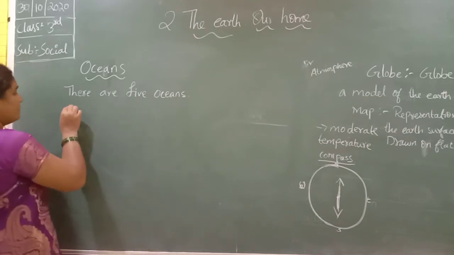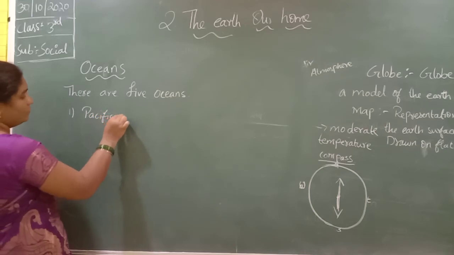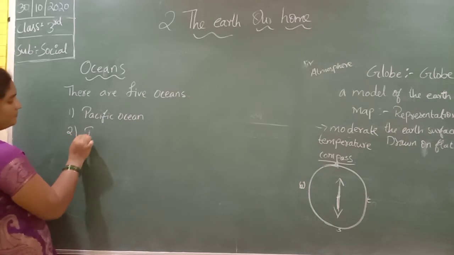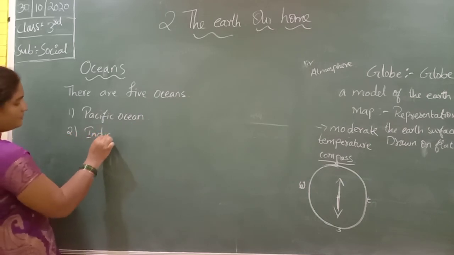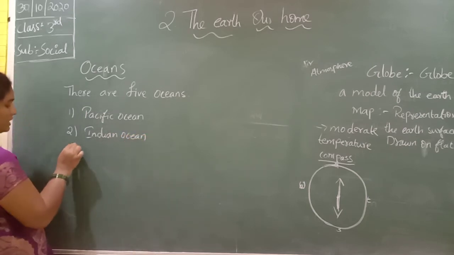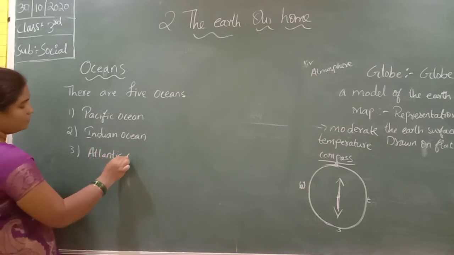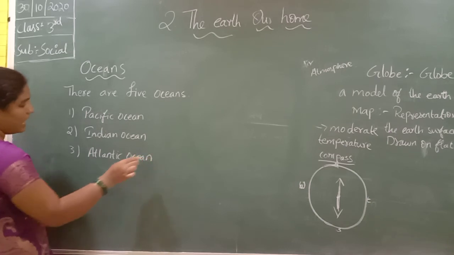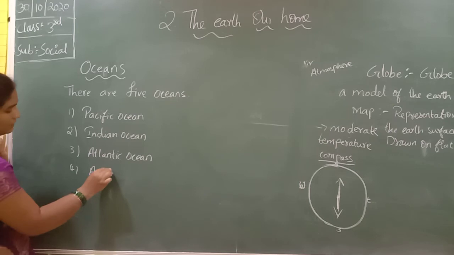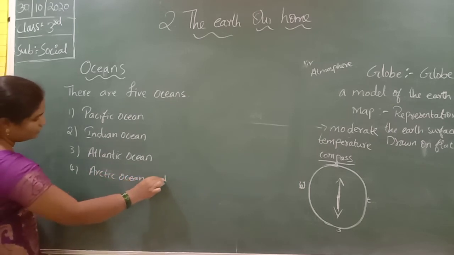First one, Pacific Ocean. Indian Ocean. Atlantic Ocean. Arctic Ocean.